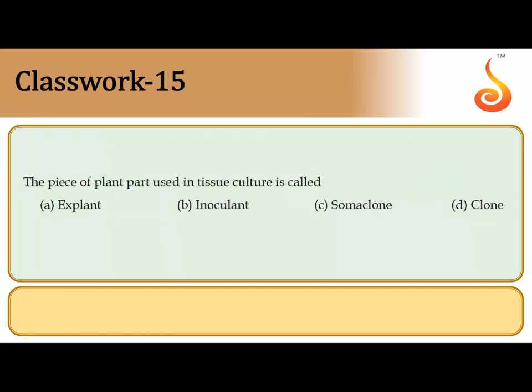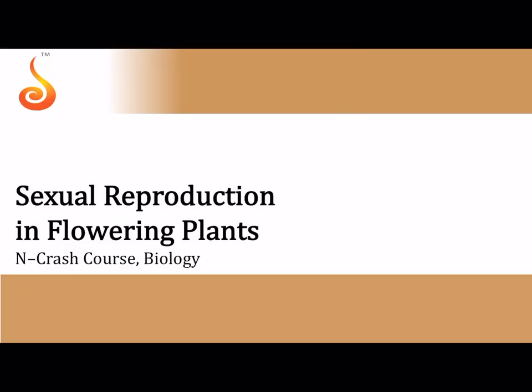15th question says a piece of the plant part. We had discussed about tissue culture. Tissue culture was also referred to as micropropagation. Now for tissue culture, you take a sample of a tissue, a sample of a part of a plant to propagate it, and this part of a plant that is propagated through tissue culture is referred to as explant. So the correct answer to the question is explant. So now we have completed the questions from reproduction in organisms. Now we are going to move on to the next chapter, that is sexual reproduction in flowering plants.